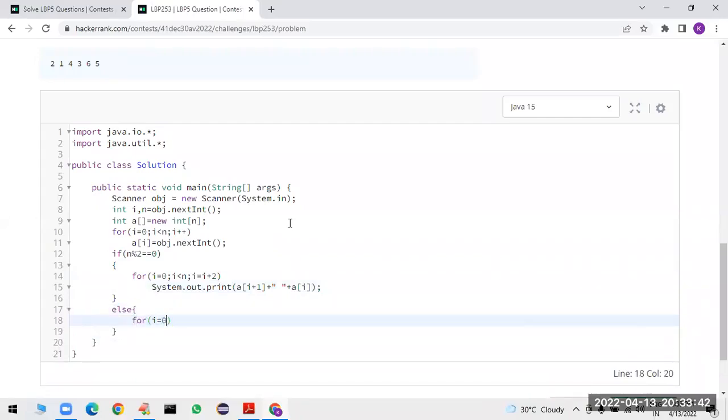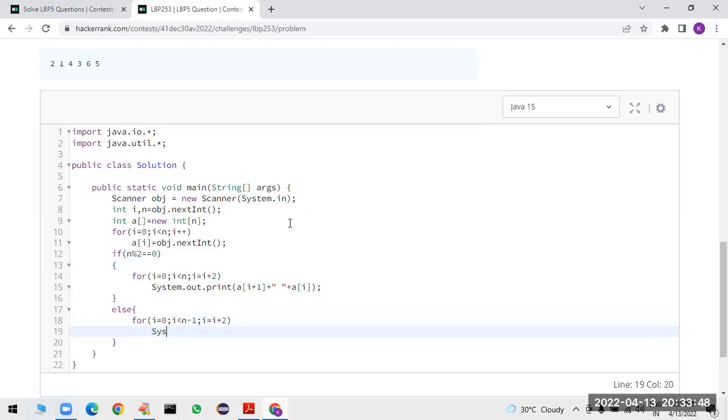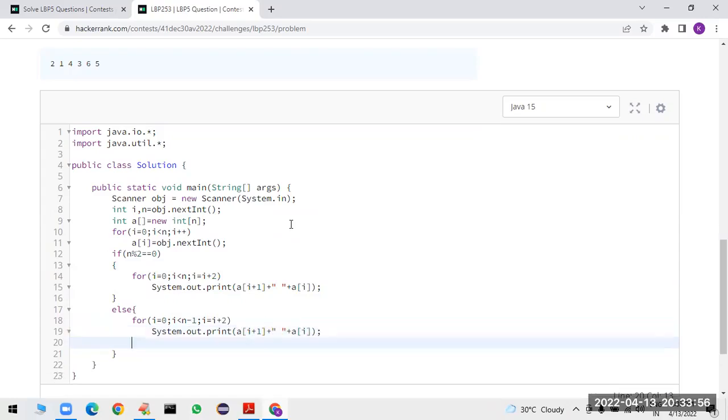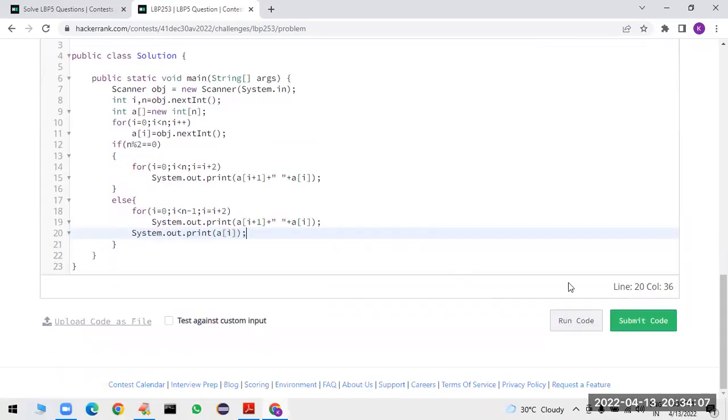For i = 0, i less than n - 1, one step before the end, i = i + 2. Then System.out.print with the same logic, a[i+1] followed by a space plus a[i]. But anyway, we have to write one more print statement just to print the last element. That's all. Let us run the code.